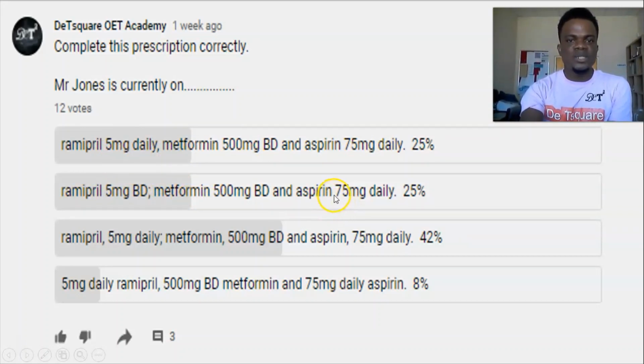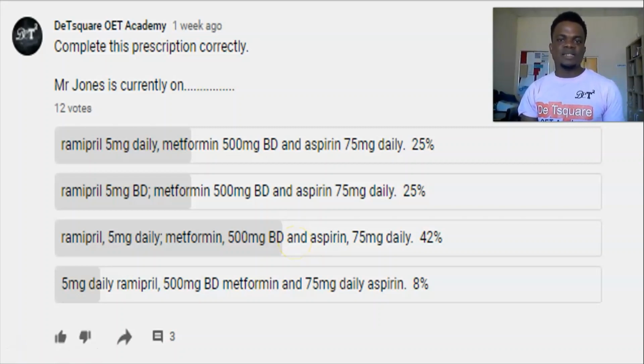Look at this prescription too. The names of the drugs are not separated from the dosages. This is also wrong. Although this prescription is separated using a semicolon, which is okay, and here you now use "and", which is okay, just that the drugs are not separated by a comma. Look at this prescription. Yes, this is the correct prescription. Mr. Jones is currently on Ramipril, 5 milligram daily; metformin, 500 milligram BD; and aspirin, 75 milligram daily. Full stop. This is the correct prescription.